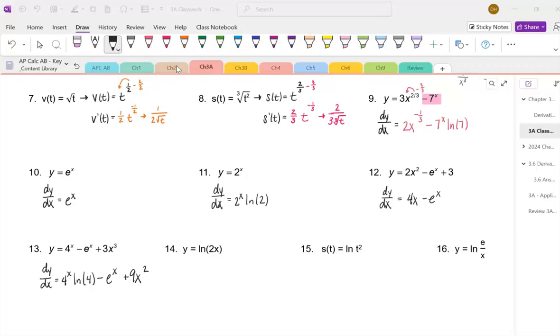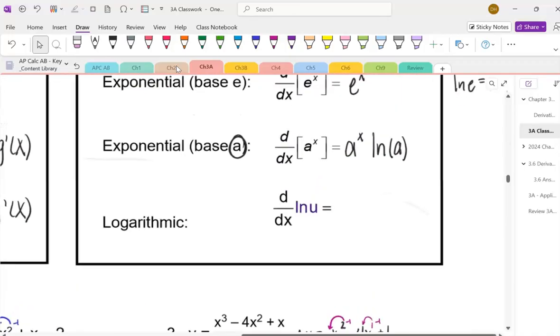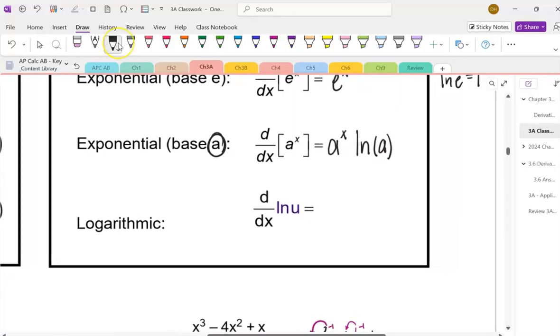And that leads us to our last rule in the box, and that is taking the derivative of anything with a natural log. So anytime that you are finding the derivative of natural log, it's going to be 1 over, and you're going to take whatever that is and rewrite it.